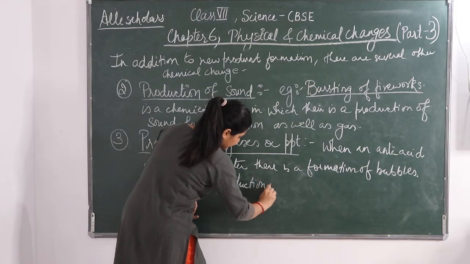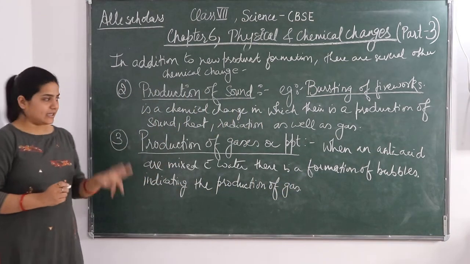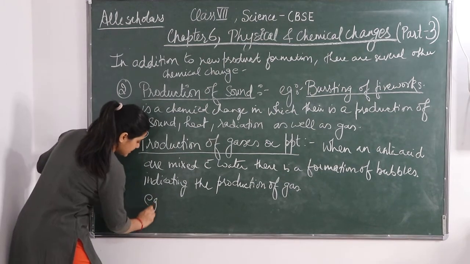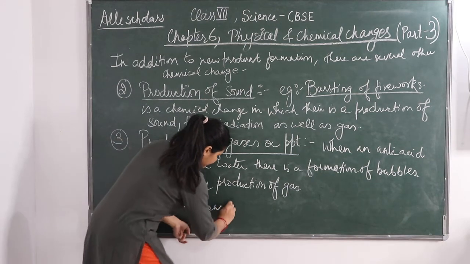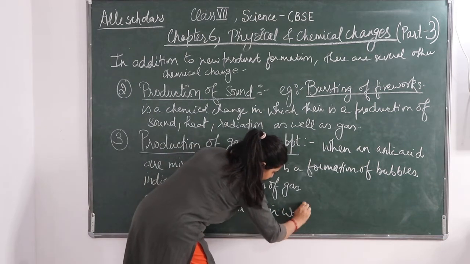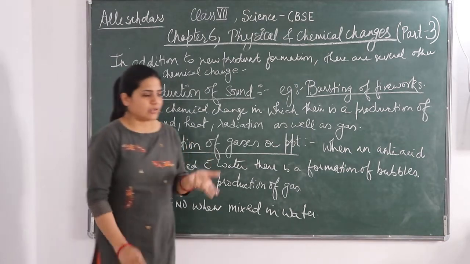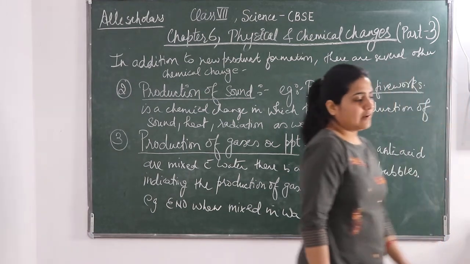Okay, so indicating the production of gas. Fine. And therefore it is again a chemical change. A very good example is ENO when mixed in water. When you mix ENO in water, a bubble is going to come out, and that indicates the presence of a gas. Fine.